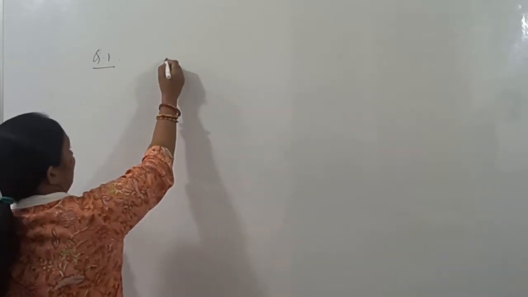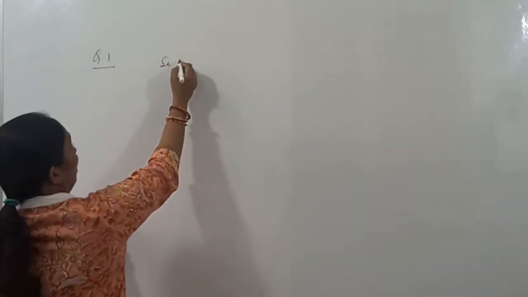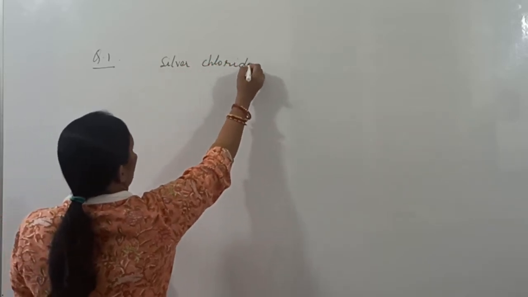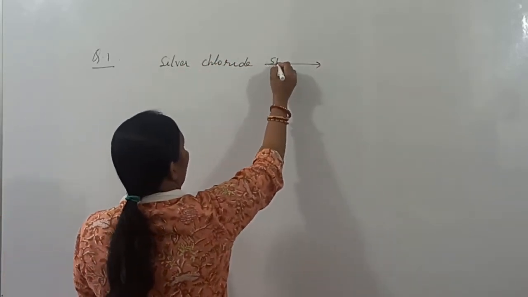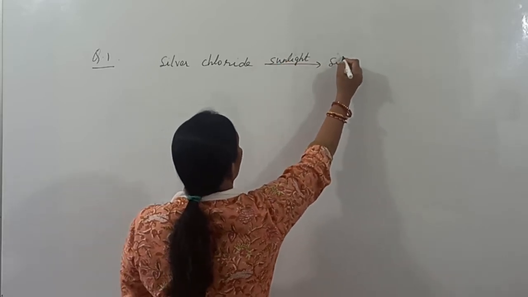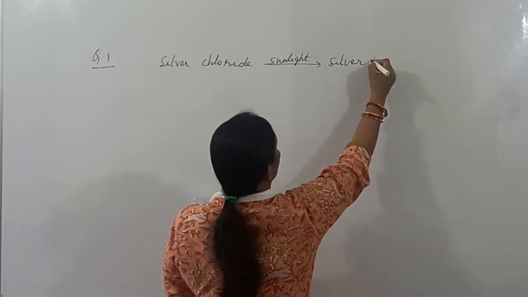So the first question in this paper is question 1. You have silver chloride exposed to sunlight gives silver plus chlorine.